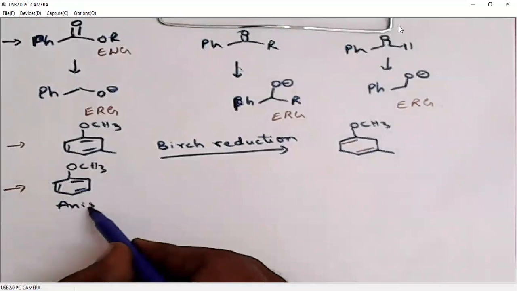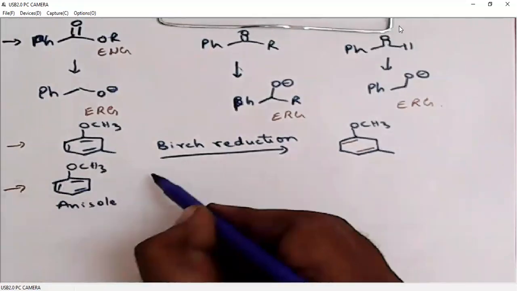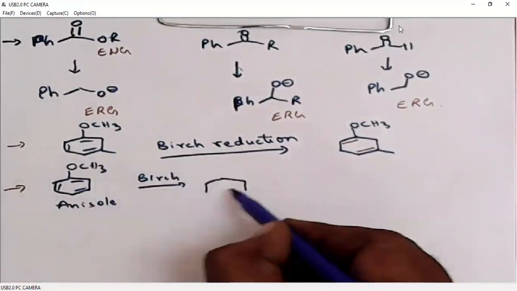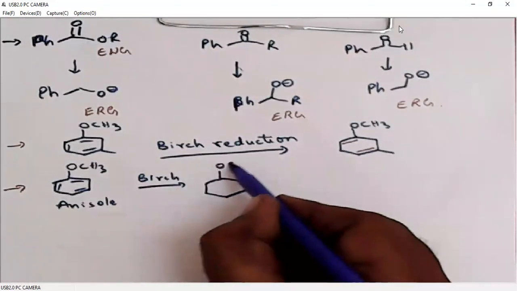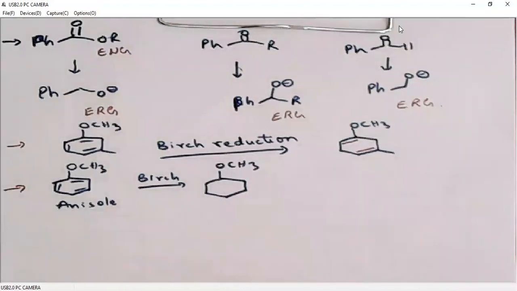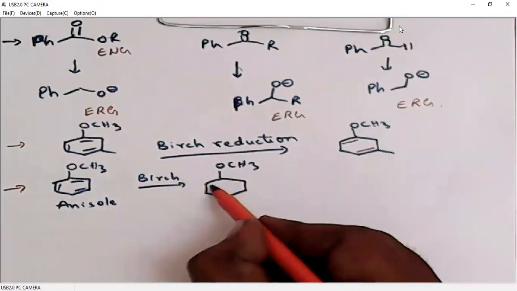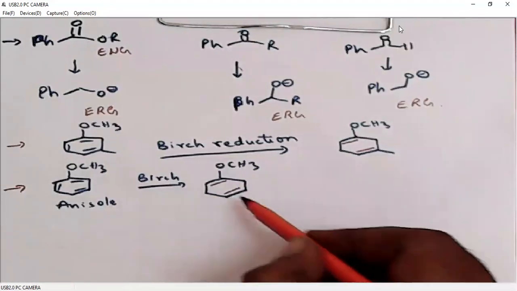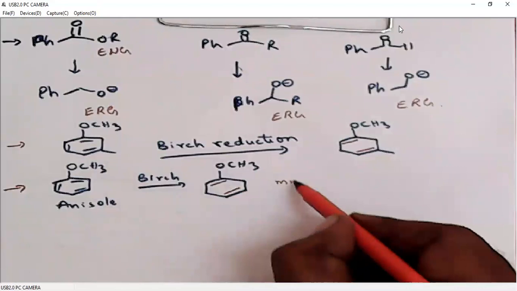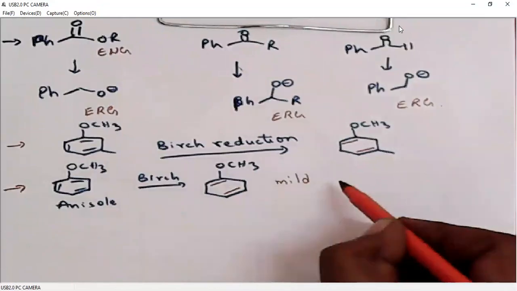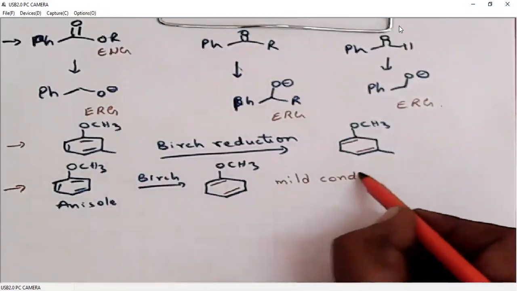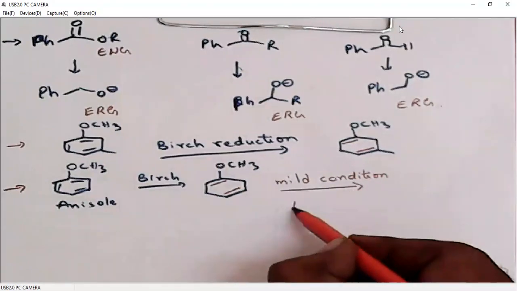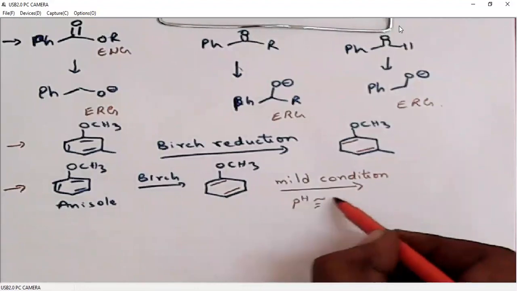This compound is called anisole, and when we do Birch reduction, the methoxy group is an electron releasing group, so it must be placed on the double bond. It is not a conjugated system, but it can be converted to a conjugated system by treating this molecule under mild acidic conditions, for example around pH 6.